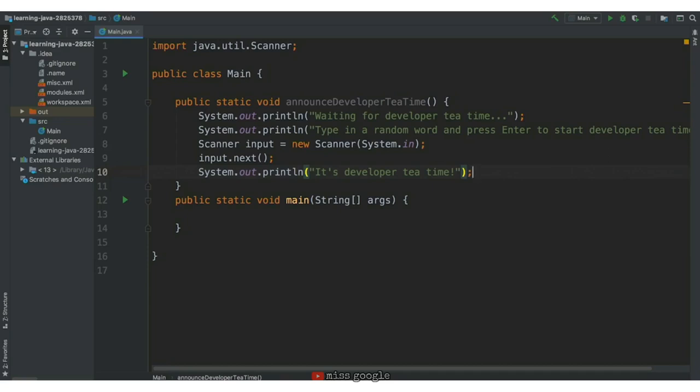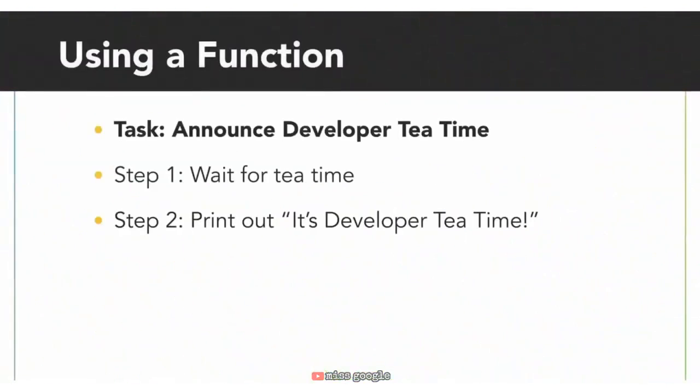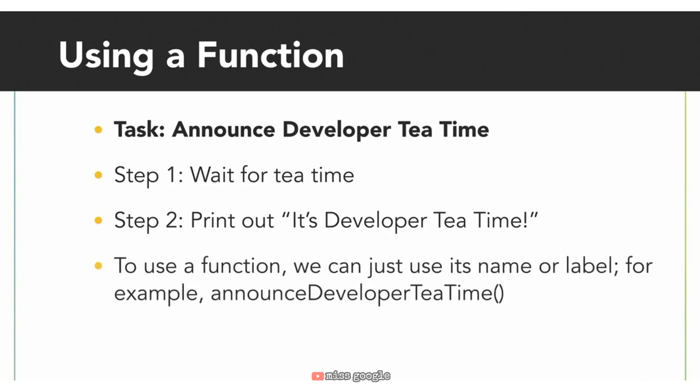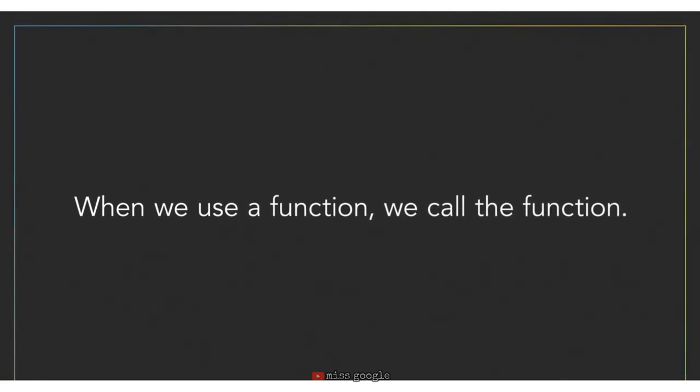With our function defined, we can use it in our program. Now that we've defined our announce developer tea time function, we can proceed to the second step of using functions in Java. We just write the name of the function to use or execute the steps within the function. In Java, when we use a function, we say we call the function.